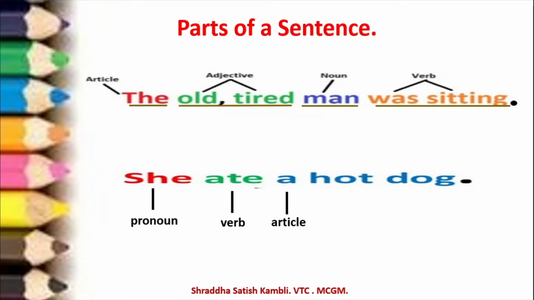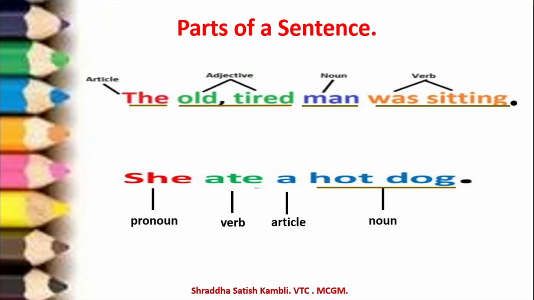Now we come to hot dog. Now remember children, here hot dog is one thing. It is not hot separate and dog separate. So here hot will not work as the adjective. Here hot dog, we will take it as the noun, because it is a dish like vada pav that people eat. Okay, so these are two sentences and these are all the parts of a sentence. So in a sentence, you could have an article, an adjective, a noun, a pronoun, a verb.